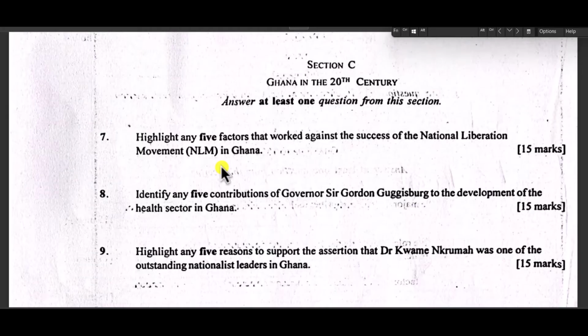All right. Now 8 says, identify any 5 contributions of Sir Gordon Guggisberg to the development of the health sector in Ghana. This question is very interesting, and I know that a lot of students may write everything that they know about Guggisberg. Here they have squeezed you to the extent that they are not even allowing you to talk about social, but one social point, which is the health sector. So you talk about that.